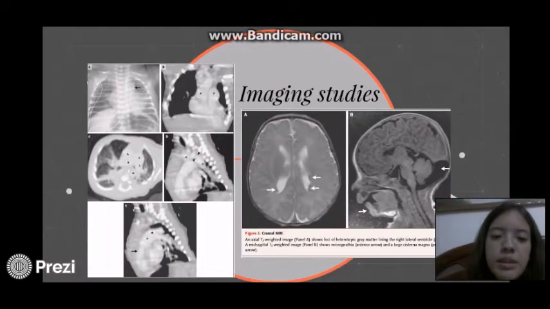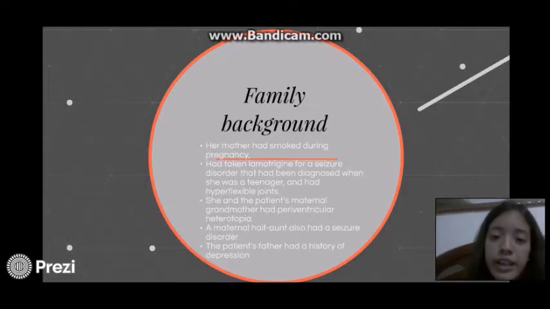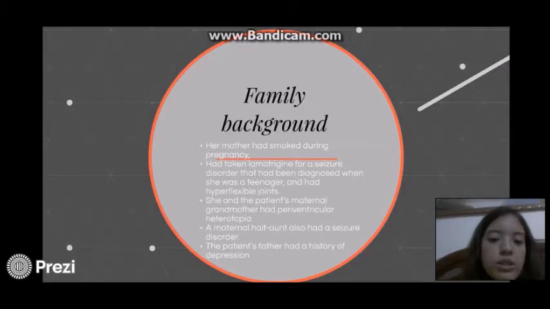These are some of the imaging studies. We can see an MRI at the right in panels A and B, and at the left there is echocardiography and an angiography at panel B. And here we have some of the family background of this little girl. Her mother had smoked during pregnancy, and she had also taken lamotrigine for the seizure disorder that she suffered, which she was diagnosed with when she was a teenager, and she also had hyperflexible joints.